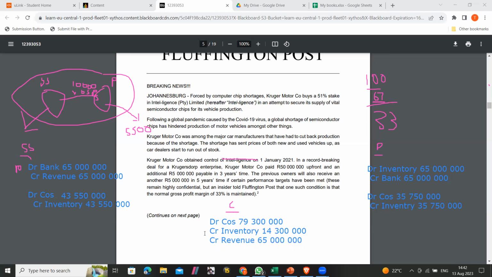And then, so how did you get the combined this one? So firstly, bank we debited here, and then we credited here. So the banks will cancel out. And then revenue, we credited here 65,000. There is no other revenue. So that's why the revenue remains 65,000. And then cost of sales, we debited here. We also debited cost of sales here. So that's why we added the cost of sales and got this amount. And inventory here, we credited. Here we debited. Here we credited. So credit plus credit minus debit, we have a credit balance of this much. So this is the combined one, right?